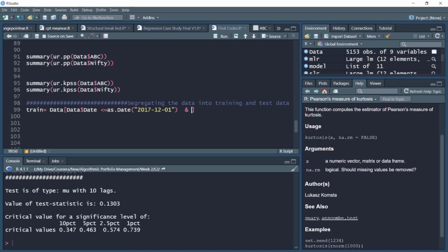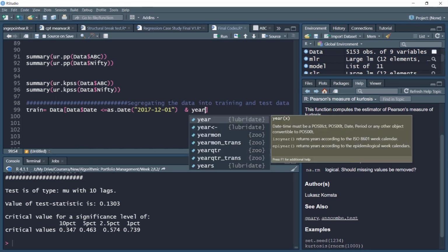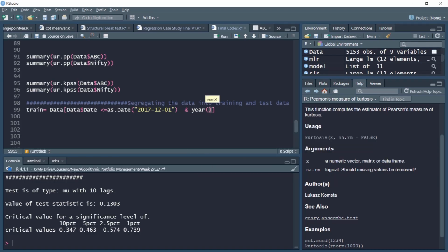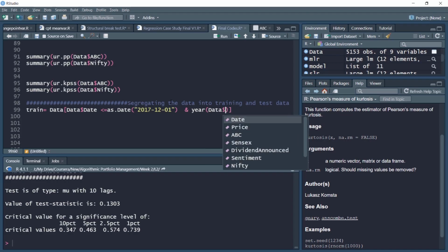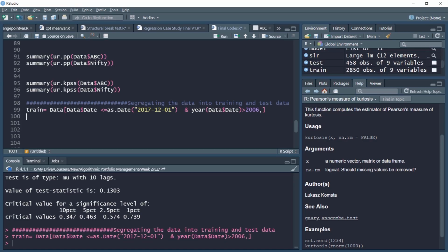Let's say we also filter observations before 2006. We do not want to go too early, so we filter those observations for which the year is greater than 2006. So we are filtering from 2007 to almost 2017. This is our train data, and let's check it.